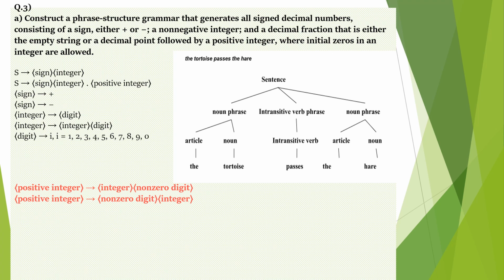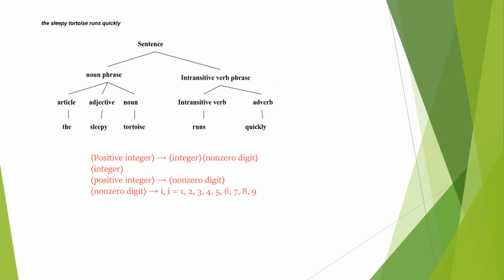Sentence, noun phrase, intransitive verb, noun phrase. Article, noun: the article is the, the noun is tortoise. Intransitive verb passes, and the article is the, the noun is hare. Positive integer, non-zero digit, positive integer, non-zero digit integer. The sleepy tortoise runs quickly. Sentence, the noun phrase, intransitive verb: the article is the, the adjective sleepy, noun tortoise. Here also the intransitive verb runs, adverb quickly.